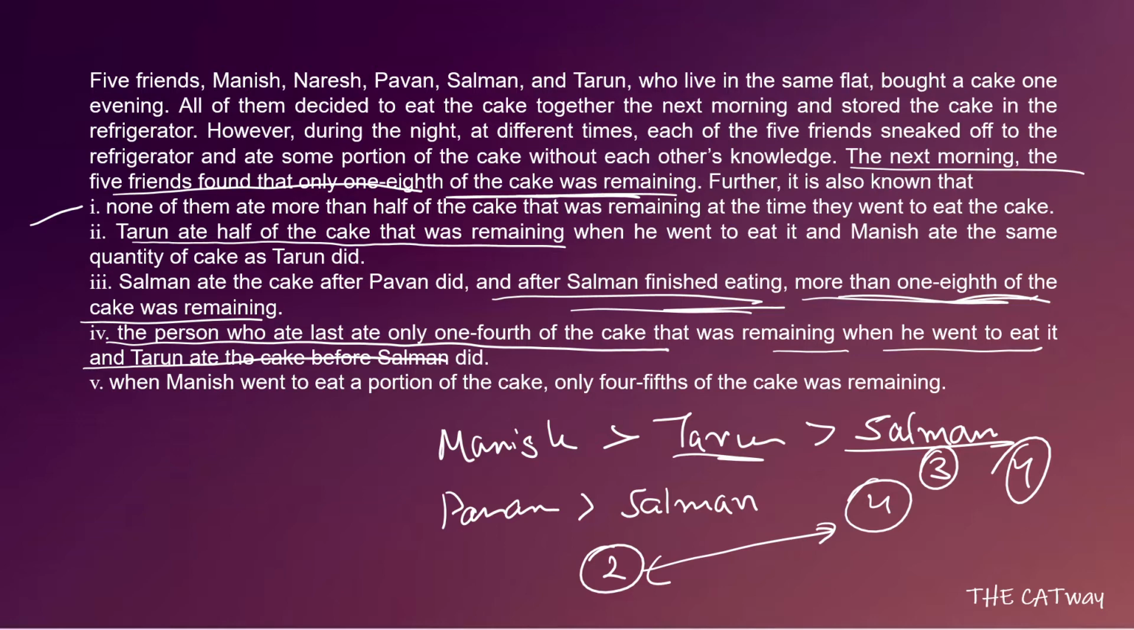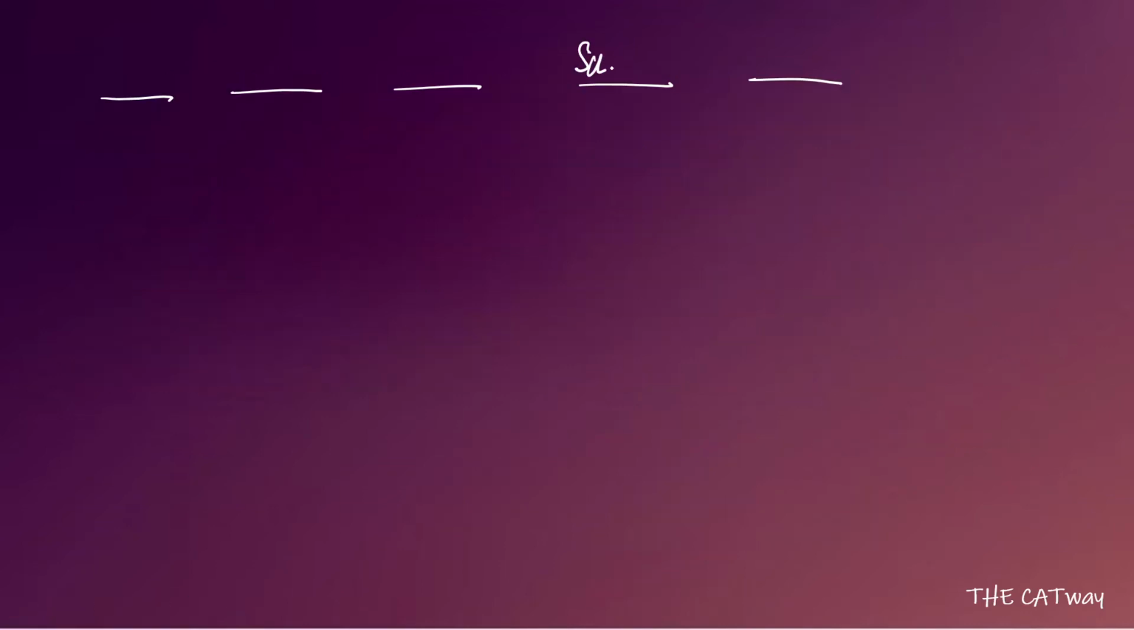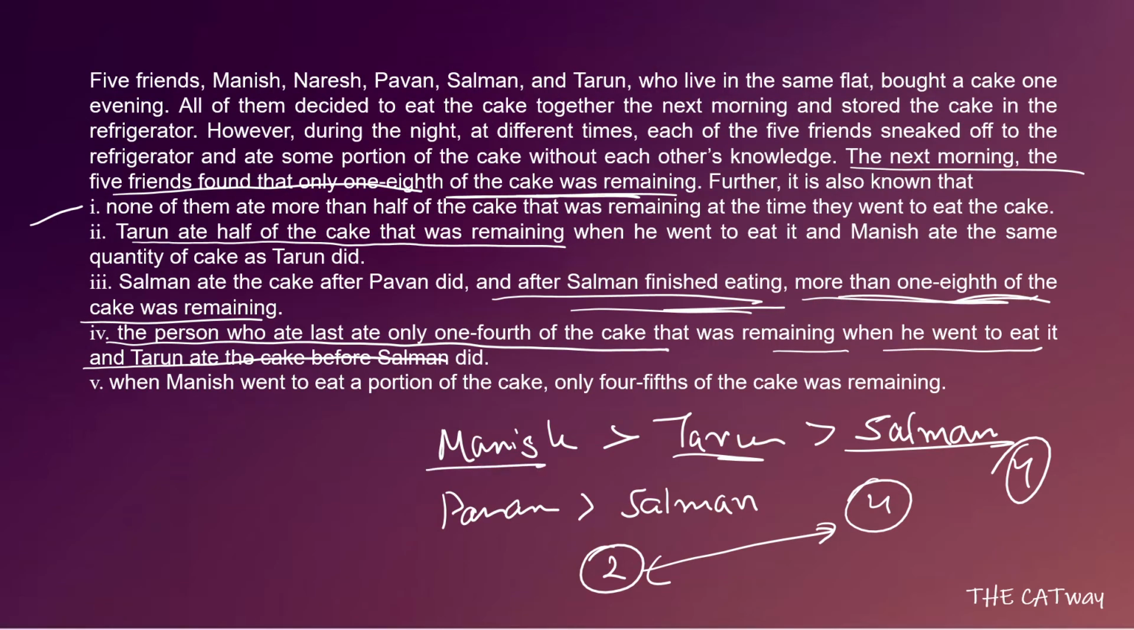Now see, Salman can never be third also. Salman is definitely going to be fourth because Salman has Pawan also ahead of him. Now, one thing is sure, that Salman is going to be the fourth person who ate the cake. Till now, we have to determine who went. Manish, Tarun and Pawan are going to be 1, 2 and 3. Let's see what order they are going to be.